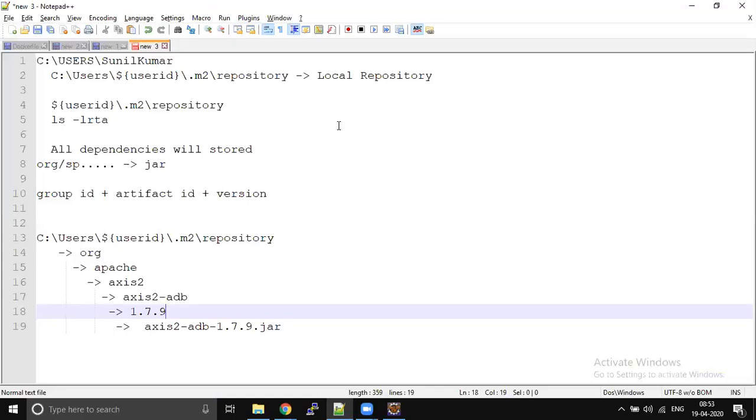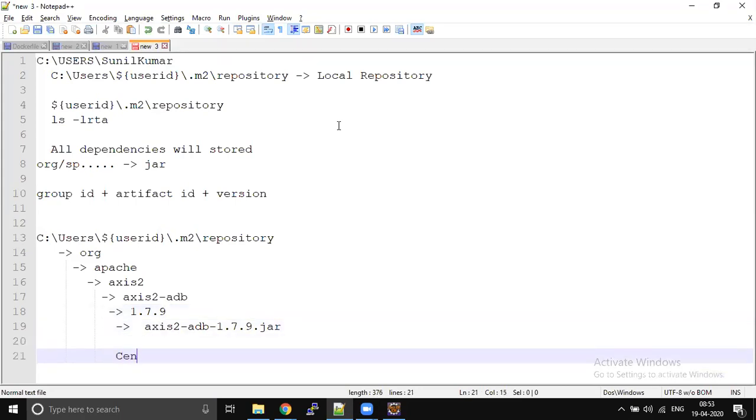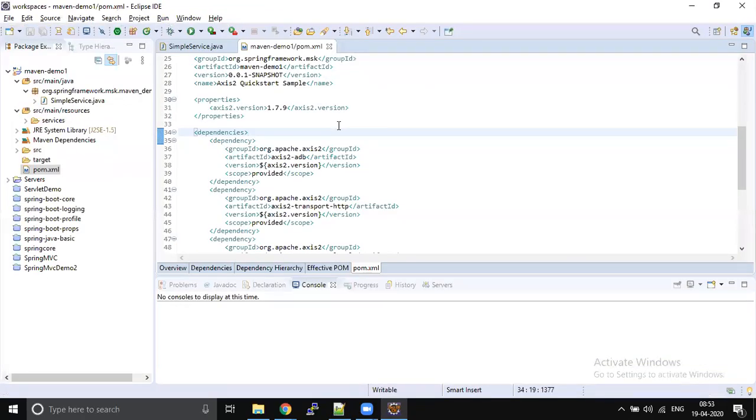Whatever dependencies you define in your pom.xml file, Maven will download from the central repository or remote. We will discuss what is central and what is remote. Maven will download these dependencies and keep a copy in your local repository.